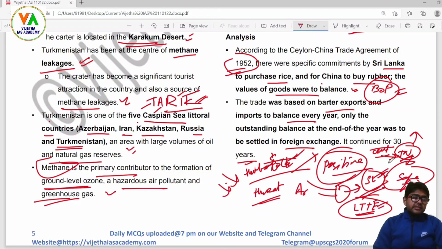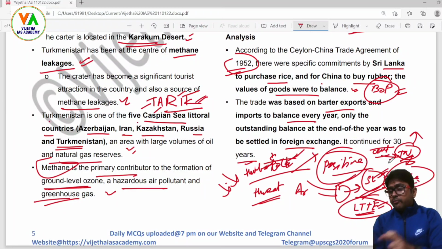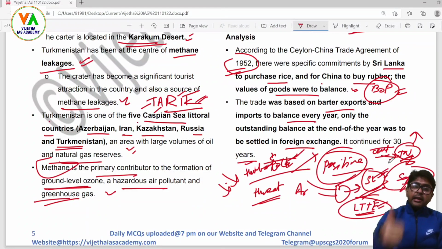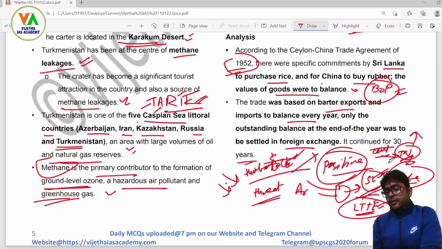In this manner, we can say that India's neighborhood must remain absolutely stable first, and India's internal relations with the states and the strengthening of the federal structure are as important as building good relationships with external nations. For example, if the central government sitting in Delhi is not on good terms with state governments like West Bengal, Tripura, Meghalaya, Assam, then ultimately it is going to affect India's relationship with neighbors like Bangladesh and Pakistan.